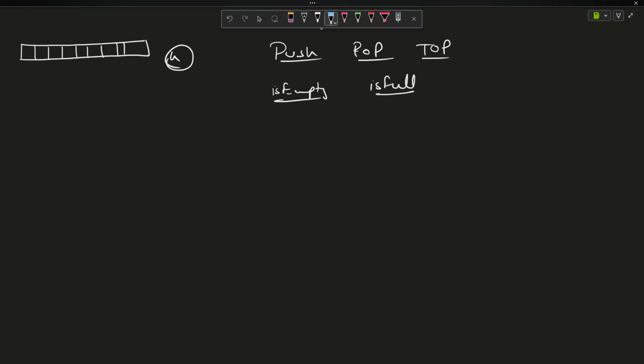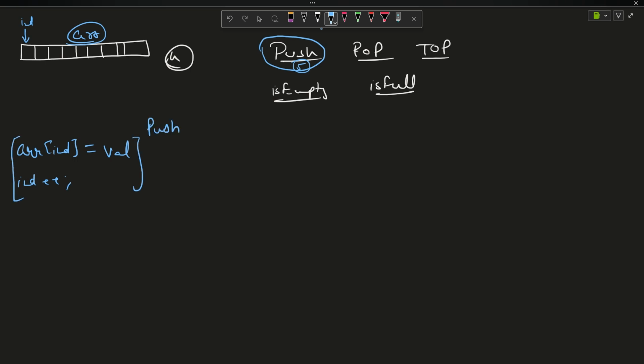So what will I do? I will keep a pointer here, let us say index pointer. This size is given to me as n. Suppose a person calls push 5. So what will I do? Suppose this is my array. ARR of index is equal to the value, right? And then index plus plus. This is the implementation of push. It will put 5 here and move index here.